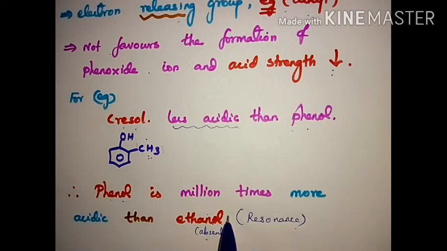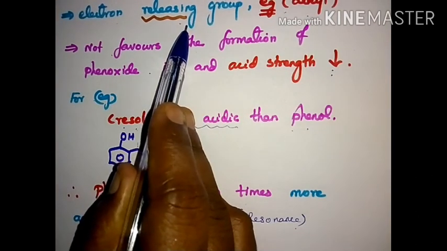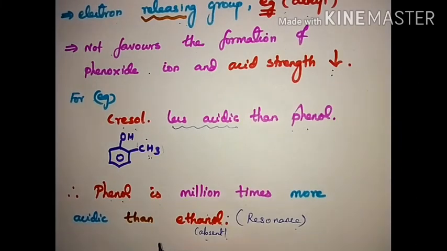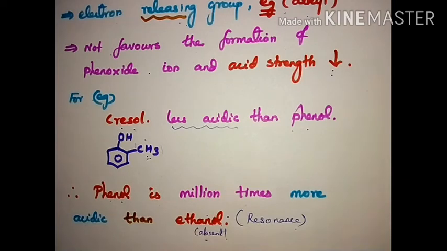So commonly, electron withdrawing group increases acid strength, and electron releasing group decreases acid strength. So this is the acidic nature, that is, the physical and chemical properties of phenols, commonly alcohols.